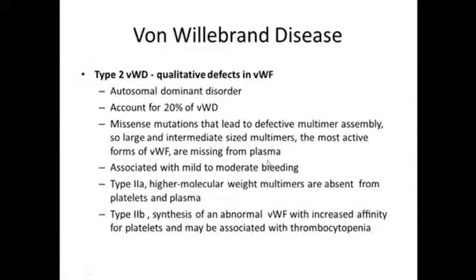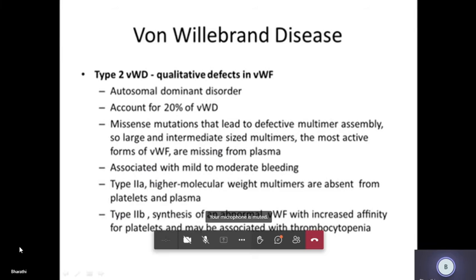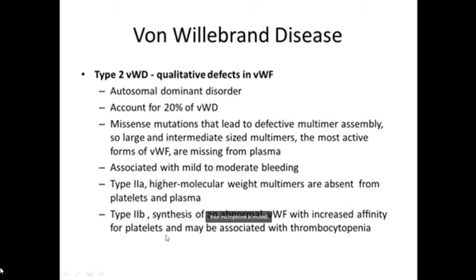And this type 2 is associated with mild to moderate bleeding, and type 2 is further divided into type 2A and B. In 2A, these multimers are absent from the platelets in plasma, and in type 2B, there is synthesis of abnormal factor, which will have increased affinity for platelets, and in some cases it has been seen that it is associated with thrombocytopenia also.